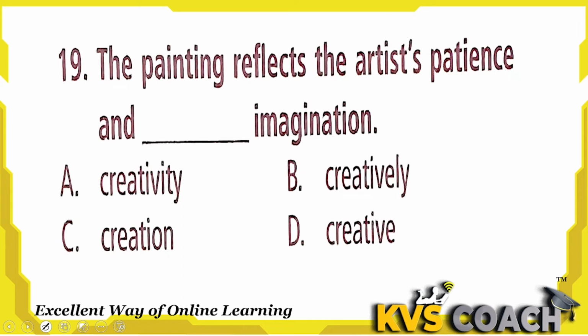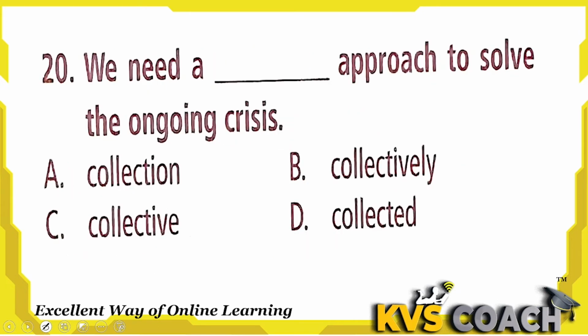Next, the painting reflects the artist's patience and dash imagination. The painting reflects the artist's patience and creative imagination. Imagination can be creative, it cannot be creativity. Creativity is actually a result. Here they are talking about the painting reflecting something to the visitor, so that can be a creative imagination. Creativity is the painting itself. Creatively is an adverb, we cannot use it here. Creation is basically a thing, a result of creativity. But here imagination can be creative only. So D is the right answer.